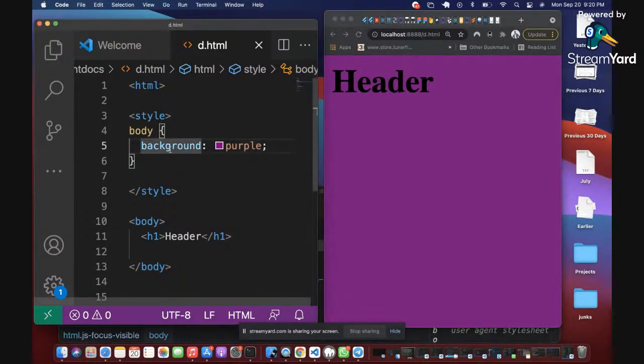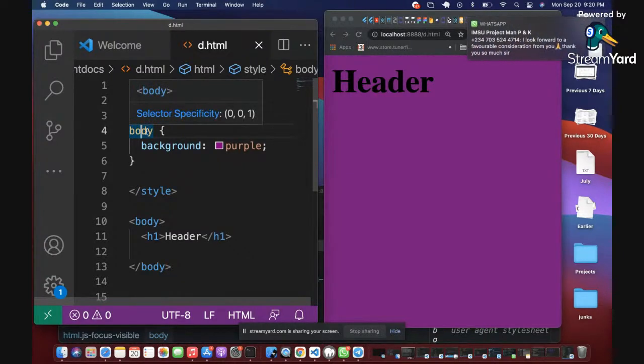So CSS is simply a property and a value that is attached to an HTML tag, or a selector in this case, because there are different kinds of selectors. We have the HTML tag that can be a selector. We have what we call the class. We have what we call an ID. We'll get there. But right now, we are only looking at a selector that is an HTML tag. And I've shown you an example of body, right?